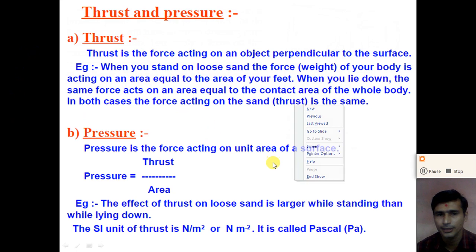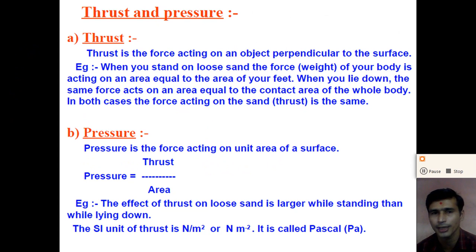But the pressure is the force, or we can say the effect of the force, that is the thrust acting on the unit area, right? So thrust is the force acting on the object perpendicular to the surface, and the pressure is the force acting on the object perpendicular to the surface per unit area, right?